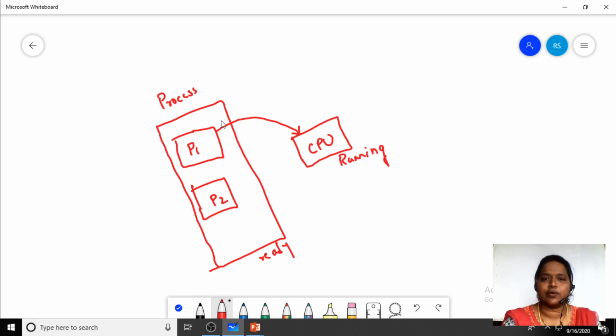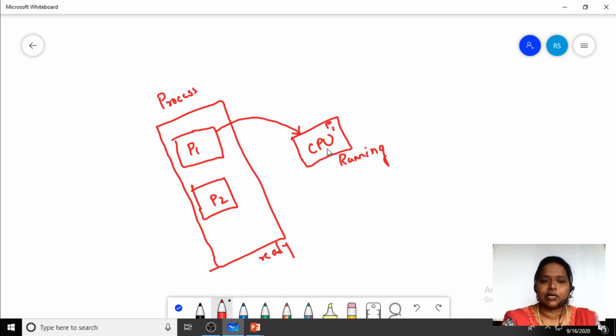Now what we have to do is make one process after another execute by the CPU. So we'll check many conditions, like the priorities. Which process has been given which priority? Which process has been given the highest priority? All these things we'll see when we allocate a process to the CPU, right? Suppose, for example, this process P1 is currently in the running state. That is, this process P1 is executing on the CPU.